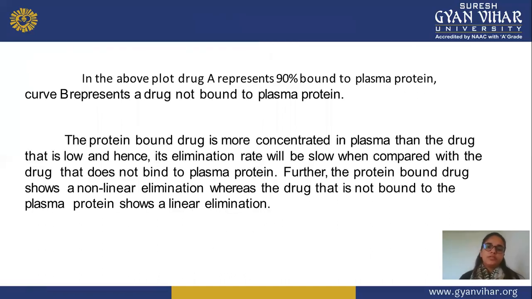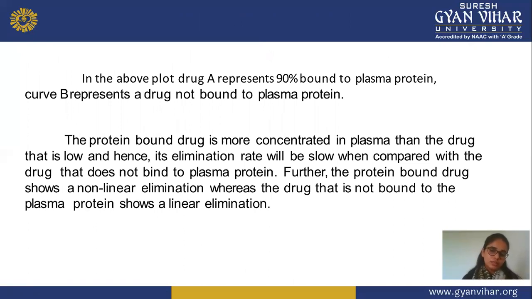In the above plot, drug A represents a drug that is 90% bound to plasma protein, and B represents a drug not bound to plasma protein. This means that for drug A, 90% of the drug can easily bind with plasma protein, and B represents that no drug binds with plasma protein. But both are administered by the same route or in the same dose; due to the nature of the drug it may vary, and the binding site may vary.